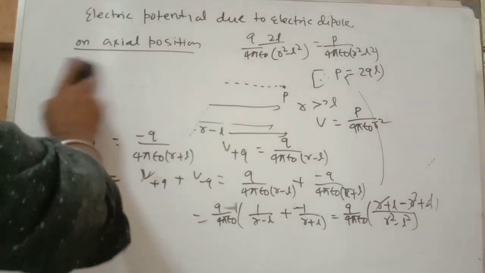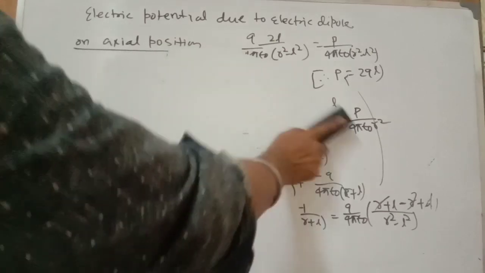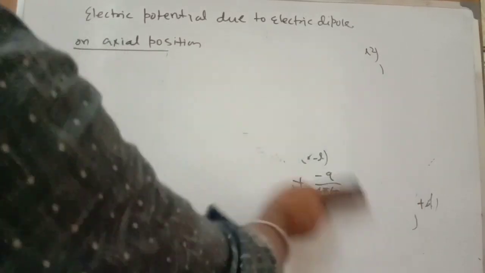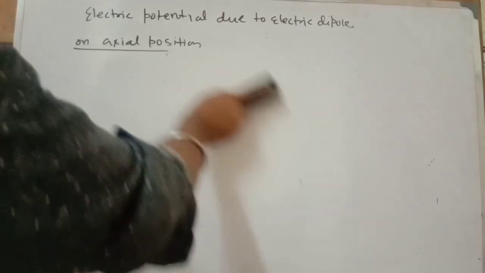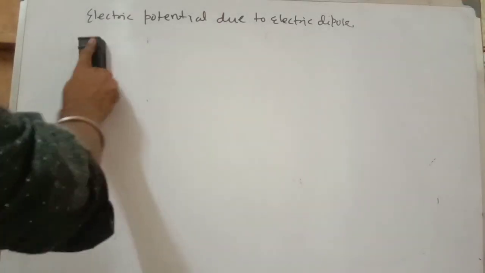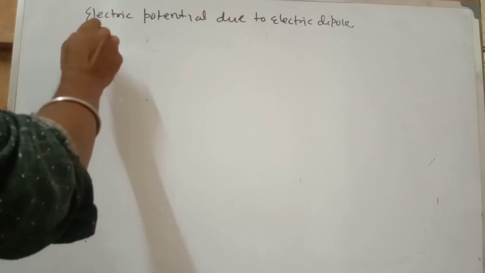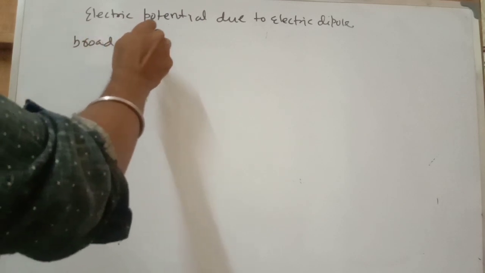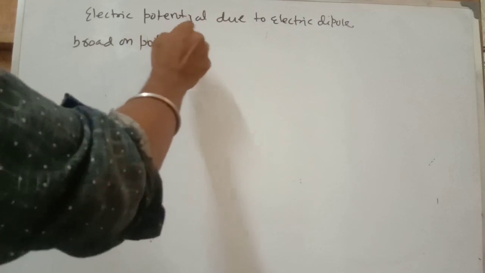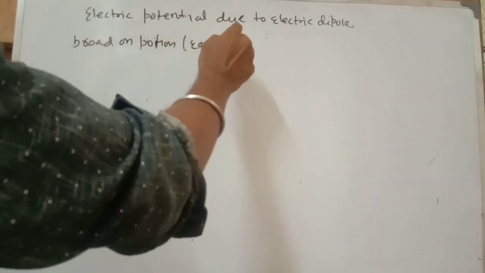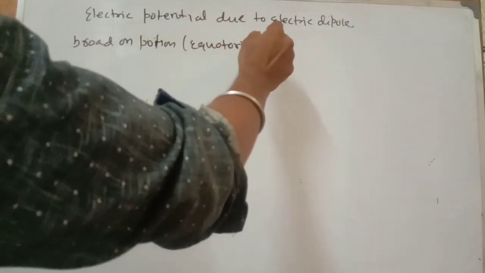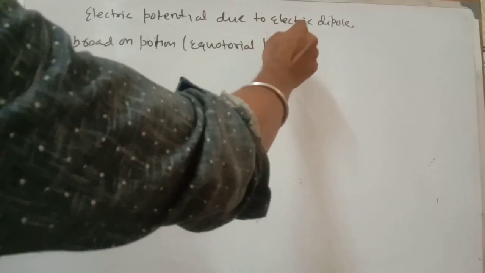Now the second condition: electric potential on the broadside position due to dipole, or you can say the equatorial point.